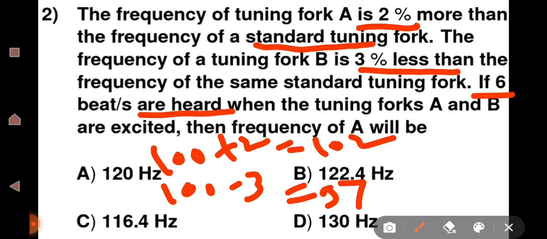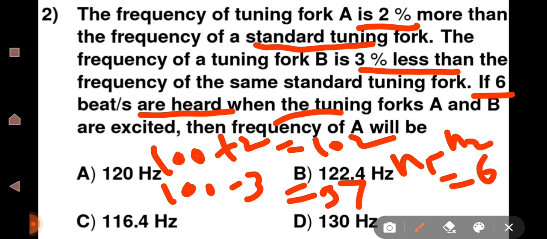then when tuning forks A and B are excited, what will be the frequency of A? Friends, beat frequency means the difference between the two frequencies, n1 minus n2 is equal to 6, which is given, and we have to calculate the frequency of A. Now we'll move to the solution of this question.